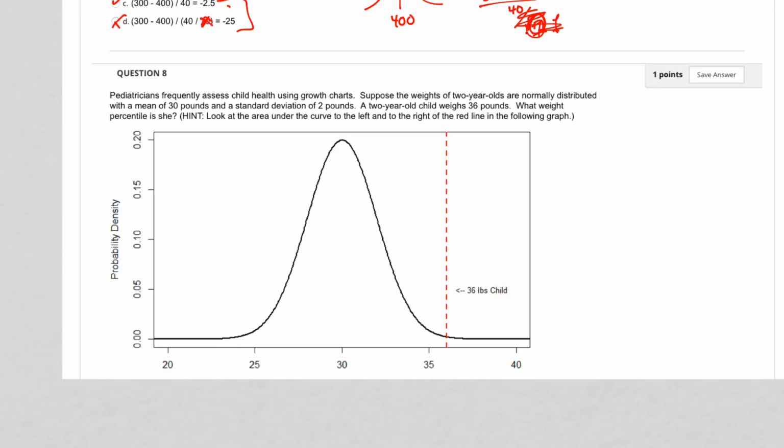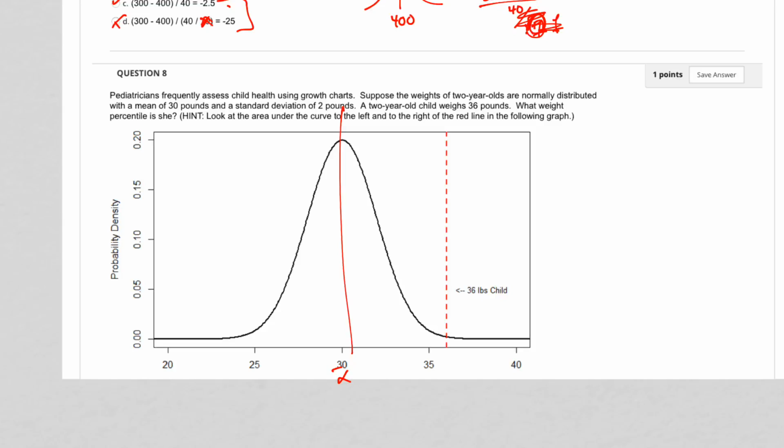Okay, so pediatricians frequently assess child health using growth charts. Suppose the weights of 2-year-olds are normally distributed with a mean of 30. So normally distributed, and this is being drawn for you right here. That's the mean. A 2-year-old child weighs 36 pounds. What weight percentile is she? So 36 pounds right here. And I actually drew this in R, by the way.